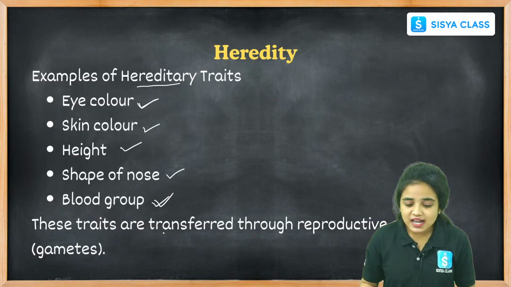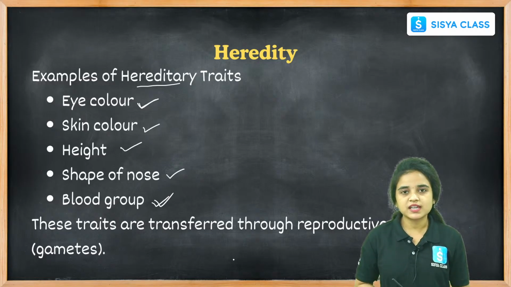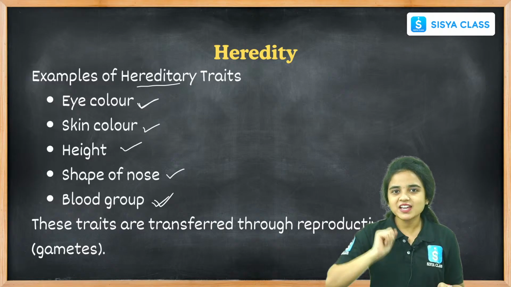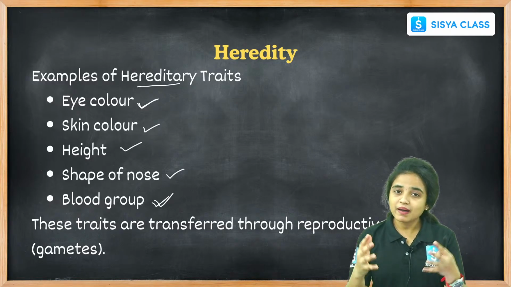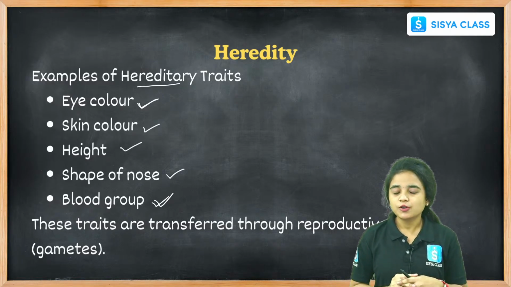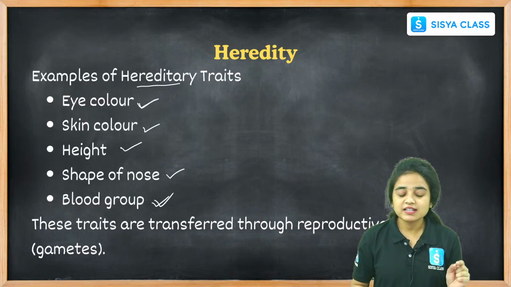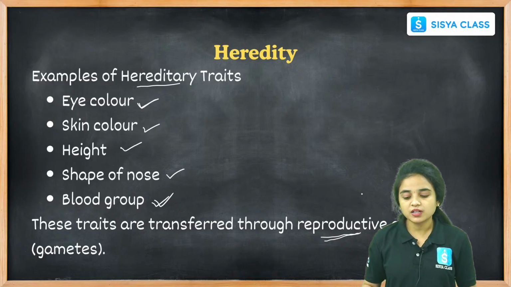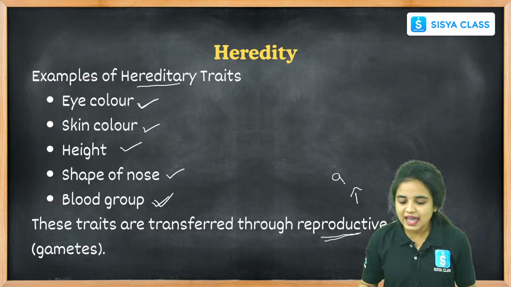And these traits are transferred through reproductive cells. How are these traits transferred? Through the food we are eating, or by shaking hands, or by giving a hug to our parents? No, the heredity traits are transferred or carried with the help of reproductive cells. What are the reproductive cells? They are nothing but gamete cells.